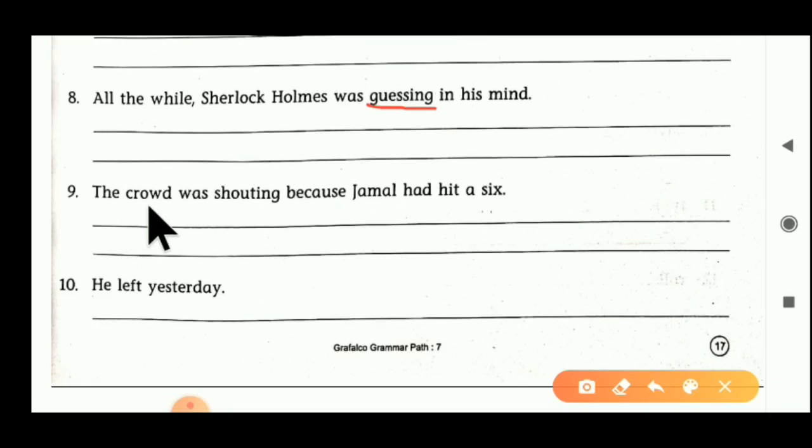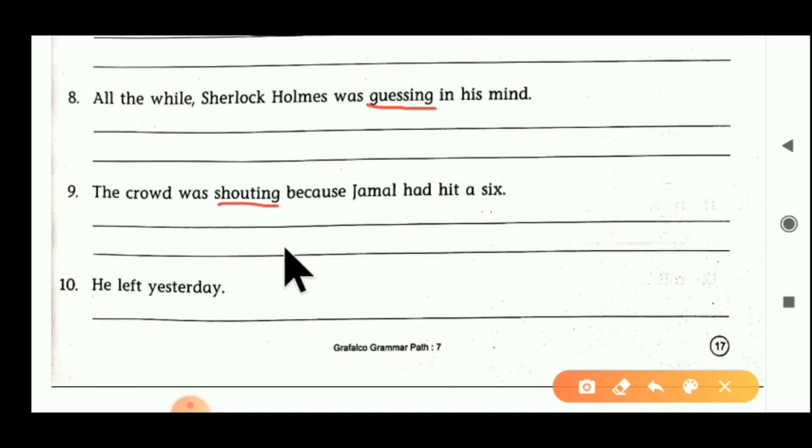Next one. The crowd was shouting because Jamal had hit a 6. Here shouting is an intransitive verb. Ask the question with what: what was the crowd shouting? We cannot get an answer here, so it's an intransitive form.